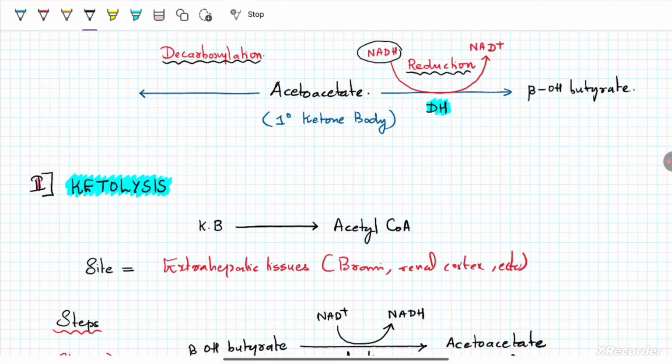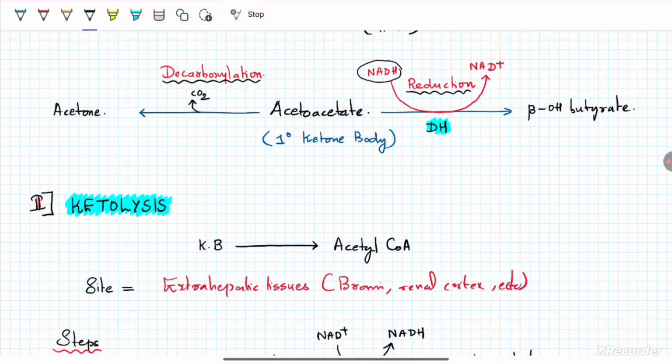Or this acetoacetate can undergo spontaneous decarboxylation reaction and eliminate a carbon dioxide to form acetone. Now as this acetone and beta hydroxybutyrate are derived from the primary ketone body, that is acetoacetate, acetone and beta hydroxybutyrate are termed as secondary ketone bodies.